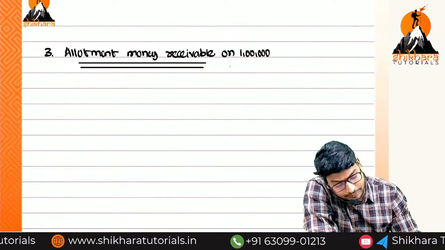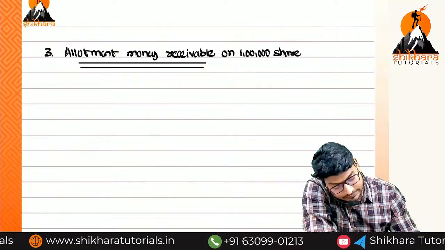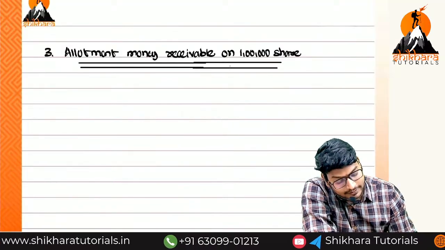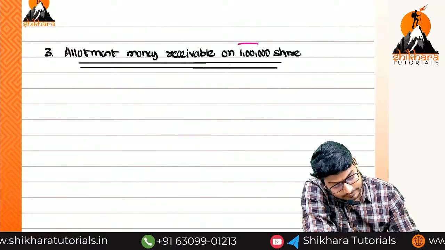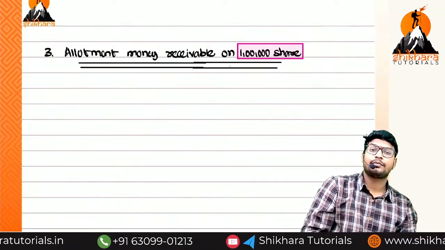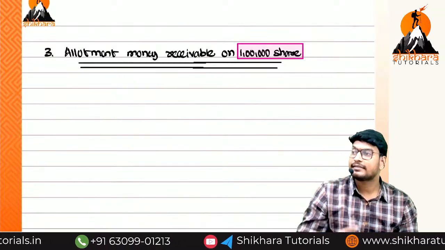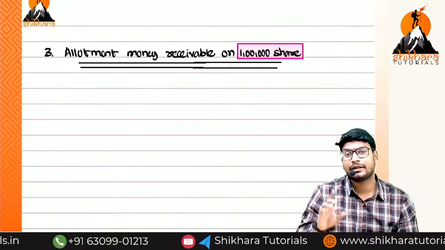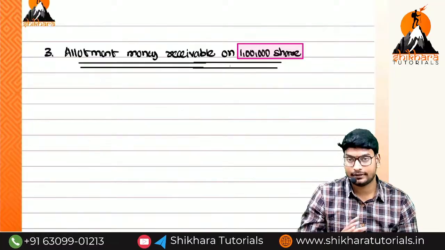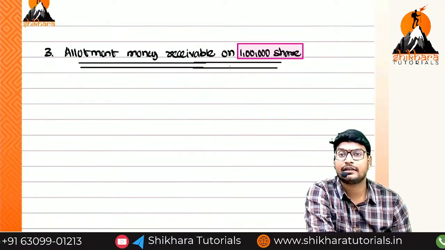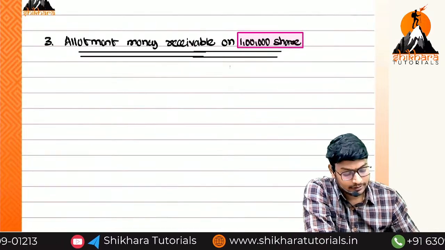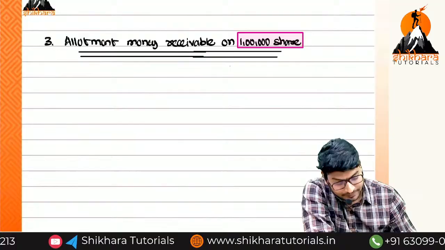Write this one, ma, you may forget. And highlight the 1 lakh shares. But applications we are receiving for how many? 1 lakh 20. But we have to write the due for only 1 lakh, whether it is pro rata or outright rejection. Only 1 lakh.